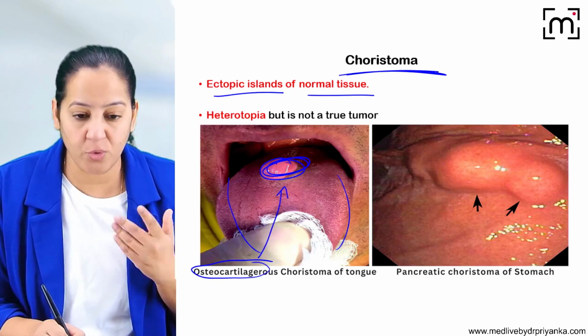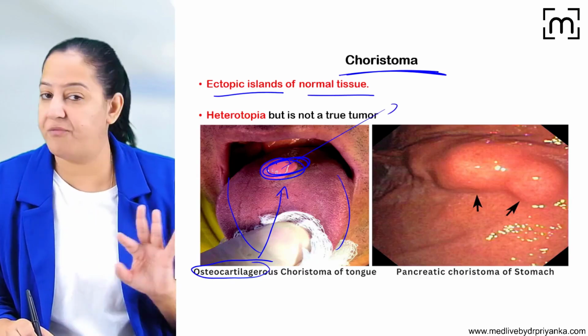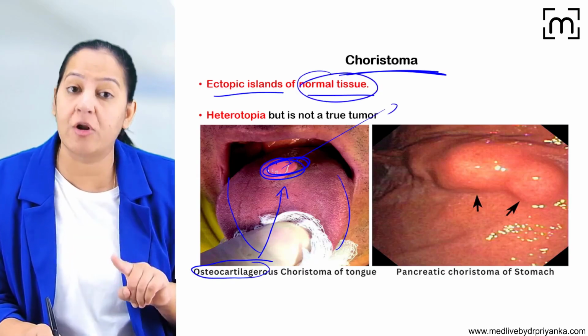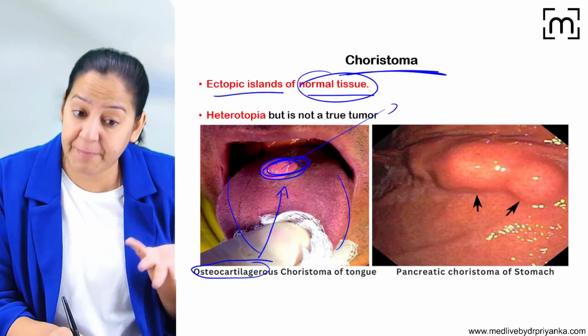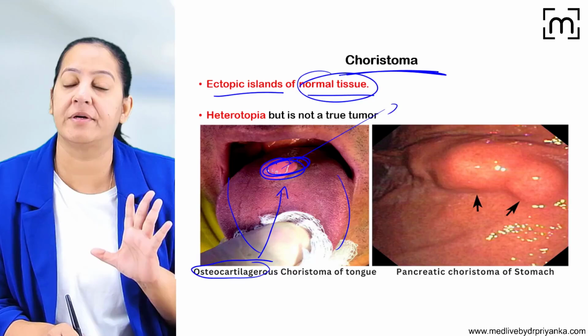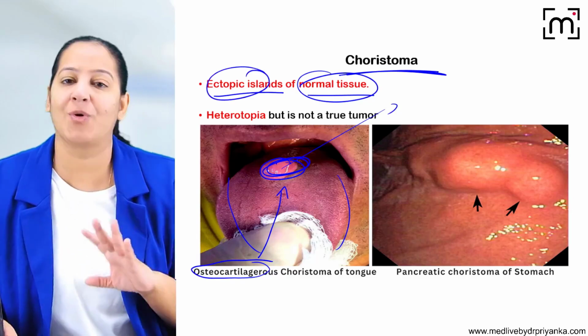So on the tongue, we don't have osteo. Now, if you cut it, it's absolutely normal. It's not malformed. It's not dysplastic. It's not anaplastic. So the tissue is absolutely normal. But the only thing is its site has become abnormal. Normally on the tongue, we don't have any osteocartilaginous component. But here the site is abnormal. The site is actually ectopic. So that is known as choristoma.